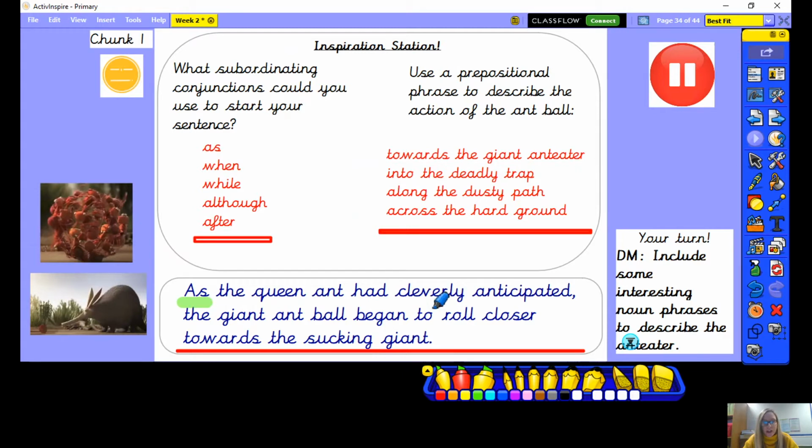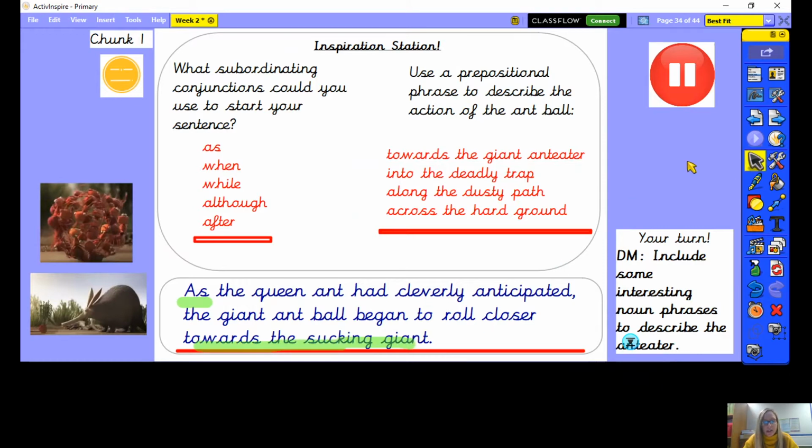And then the prepositional phrase I've used here is towards the sucking giant. Okay, so I've got a prepositional phrase, I've got the subordinating conjunction as, and this is a complex sentence. And remember to separate your main clause and your subordinate clause. I've used a comma there, so think about the punctuation in your complex sentence. So now I want you to pause the video and have a go at writing your first chunk.